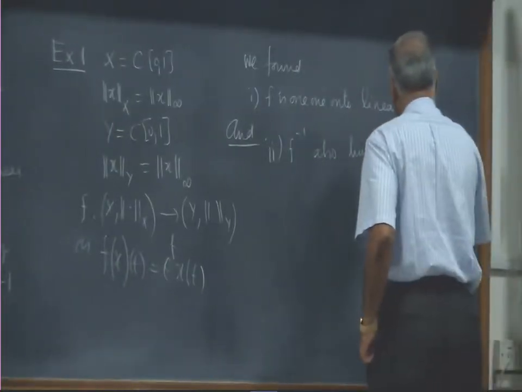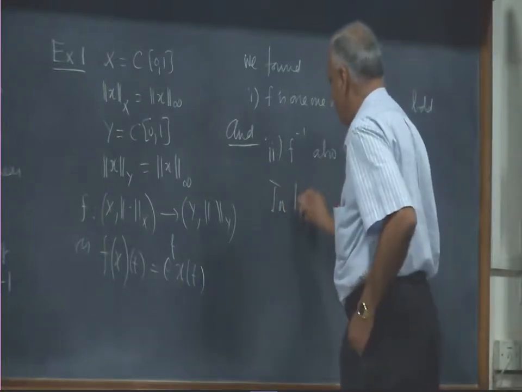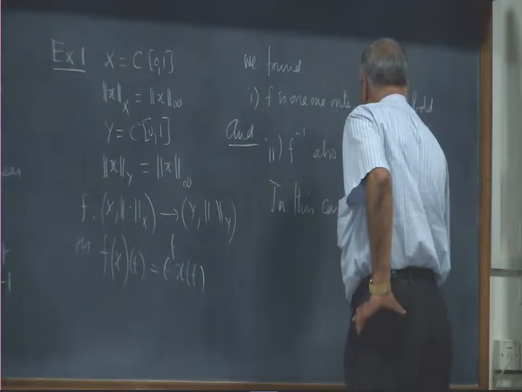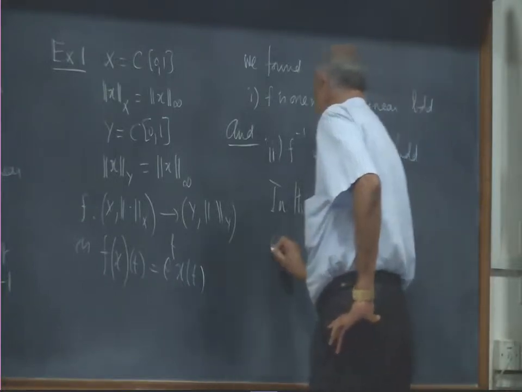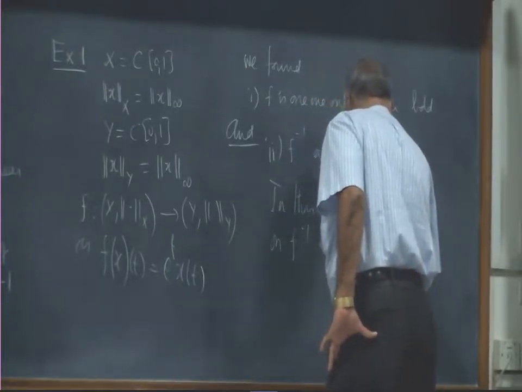The important thing is that it was linear and bounded. Therefore, in this case, the boundedness of F inverse has been forced.